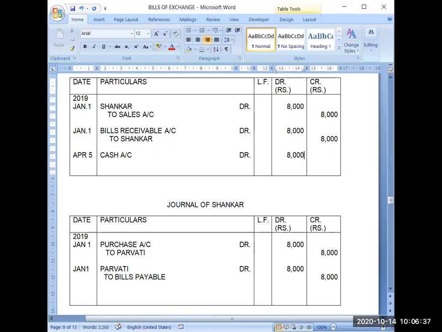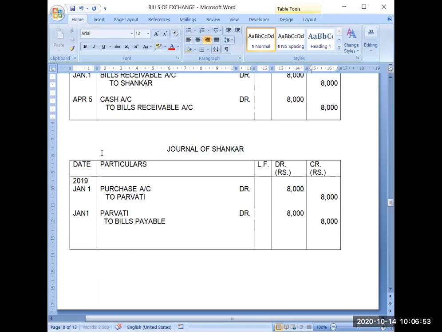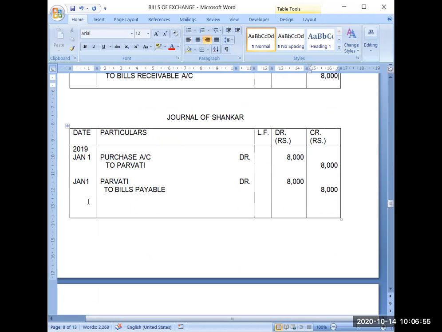8,000 to bills receivable account, $8,000. Now here again the date will be April 5, and the entry will be, because he is making the payment, he will be getting that bill back.